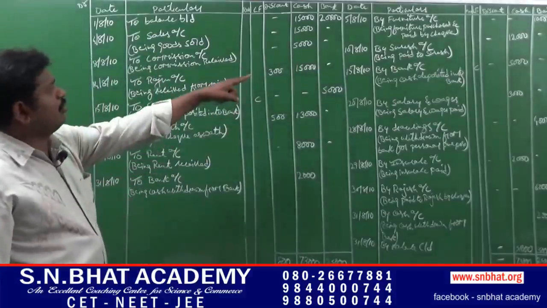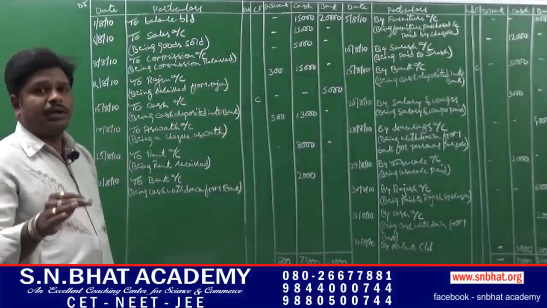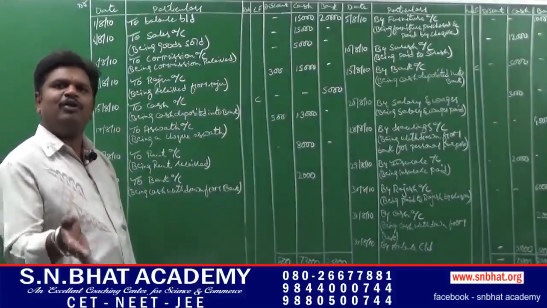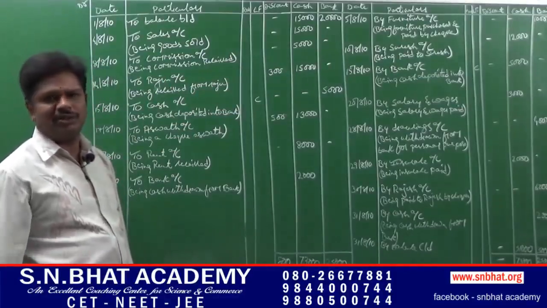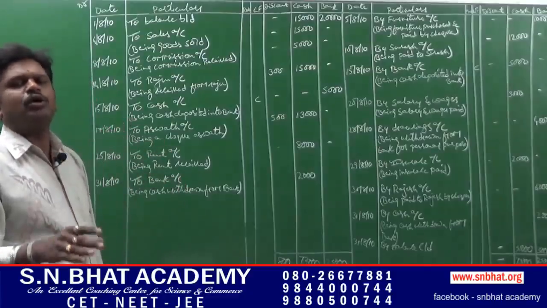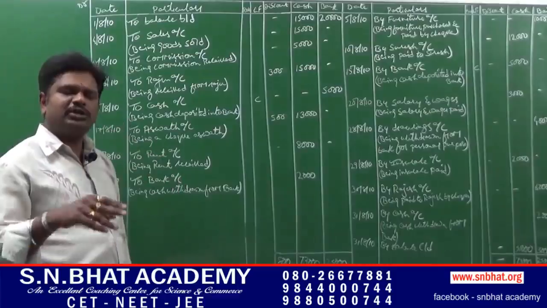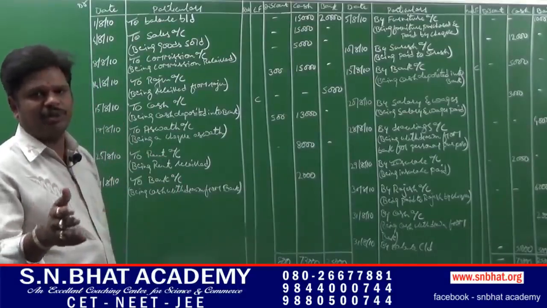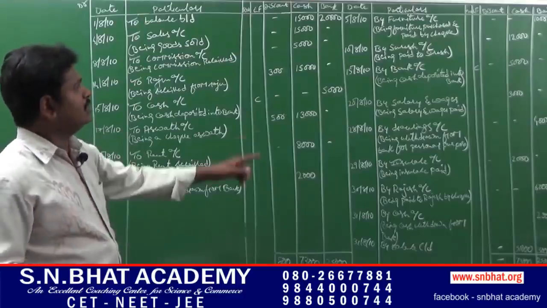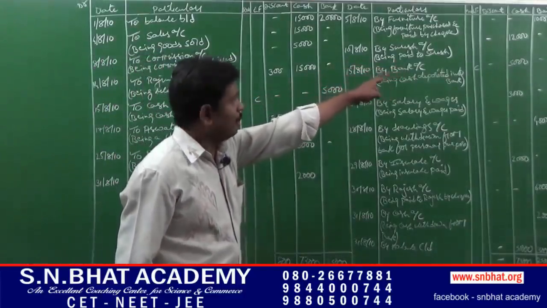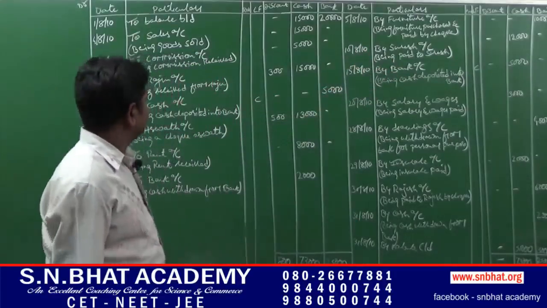Next, on 10th of August, cash paid to Suresh rupees 12,000 in full settlement of rupees 12,000. See here, see carefully. Cash paid to Suresh rupees 12,000 in full settlement of rupees 12,000. There is no discount. There is no difference between payable and paid. So there is no discount. By Suresh, enter it in the cash column, being paid to Suresh.